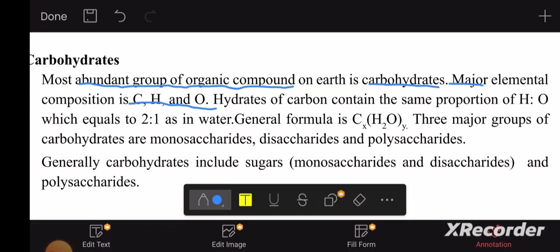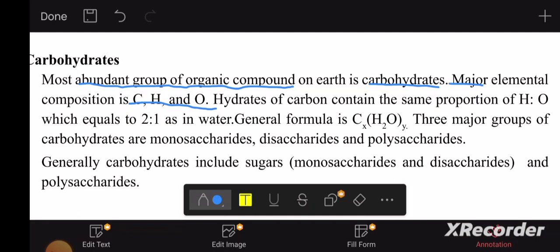For example, phosphoglyceraldehyde is a derivative of triose. In phosphoglyceraldehyde, we have phosphorus. And if you take N-acetylglucosamine, we have nitrogen. So these are derivatives of monosaccharides. Hope it's clear. So the major elemental composition is carbon, hydrogen, and oxygen.